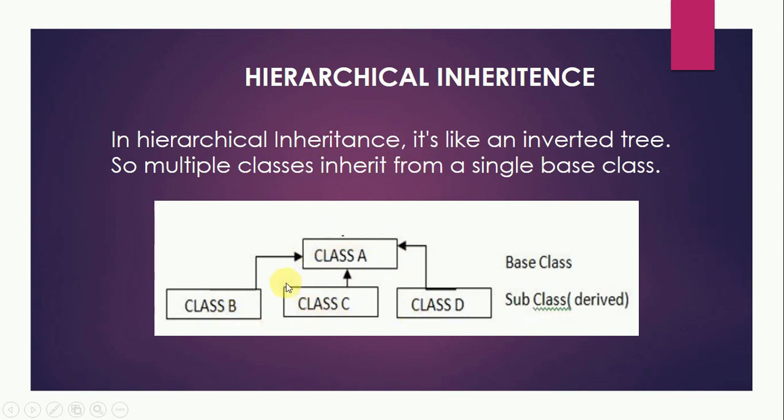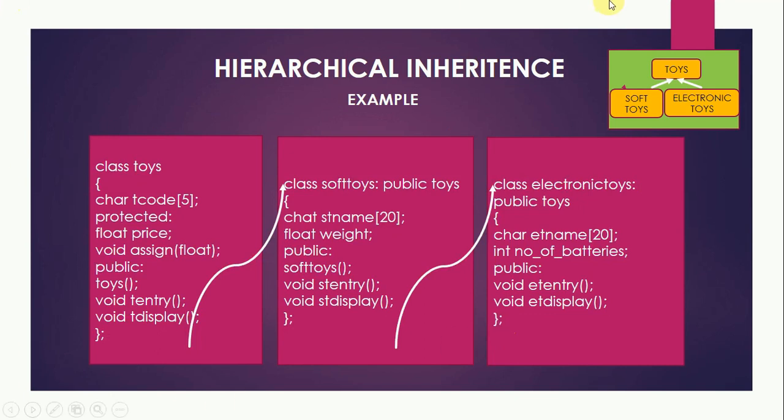So you can see here in the diagram, we have class A, which is the base class, and class B, class C and class D are subclasses of the class A. So we have multiple child classes in this case. So let us understand it by an example. Suppose we have a class toys, then class soft toys and electronic toys. Both of these subclasses are inheriting from the base class toys. So this toys class has two subclasses. So this is an example of hierarchical inheritance.